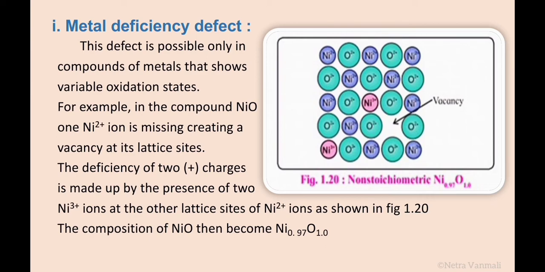So the composition of NiO changes, or the stoichiometric chemical formula of NiO changes, and it becomes Ni0.97O1.0. So this is a type of metal deficiency defect where the chemical formula or stoichiometry changes. So it comes under the non-stoichiometric defect.